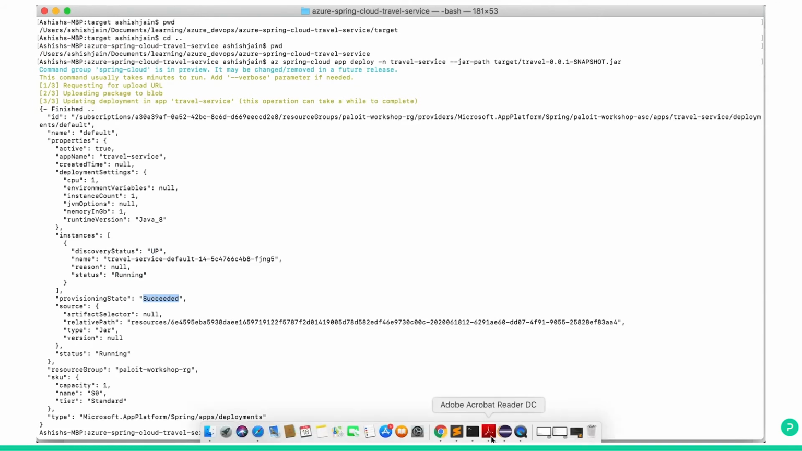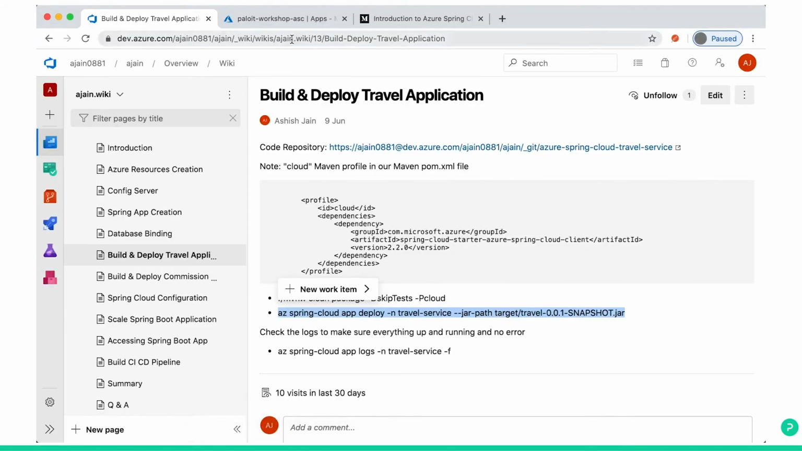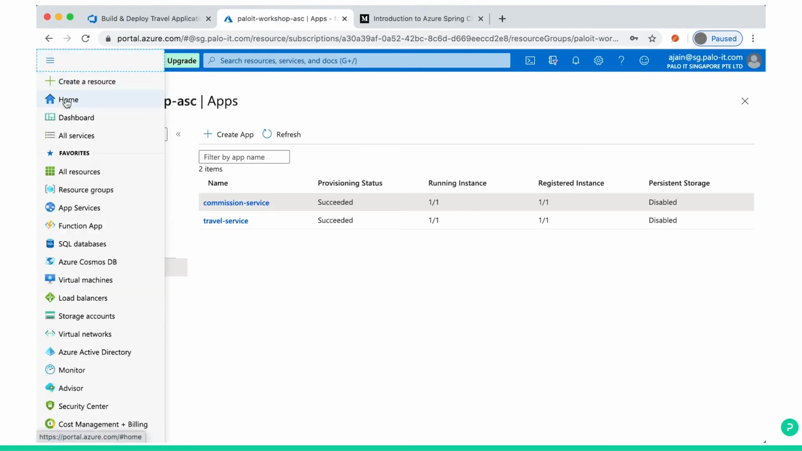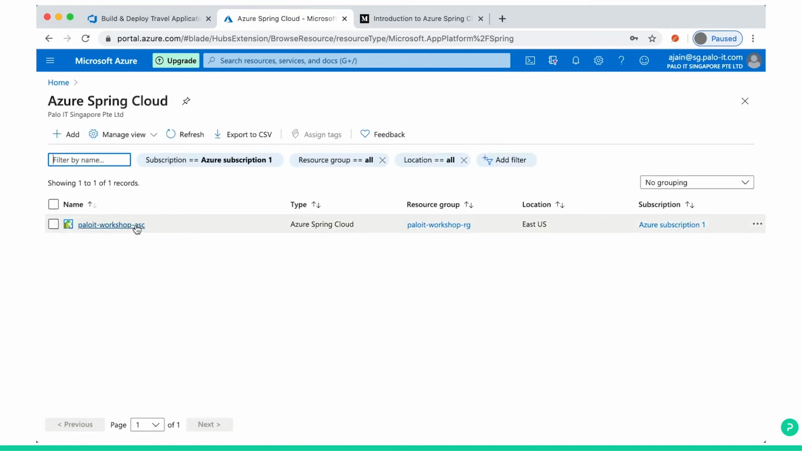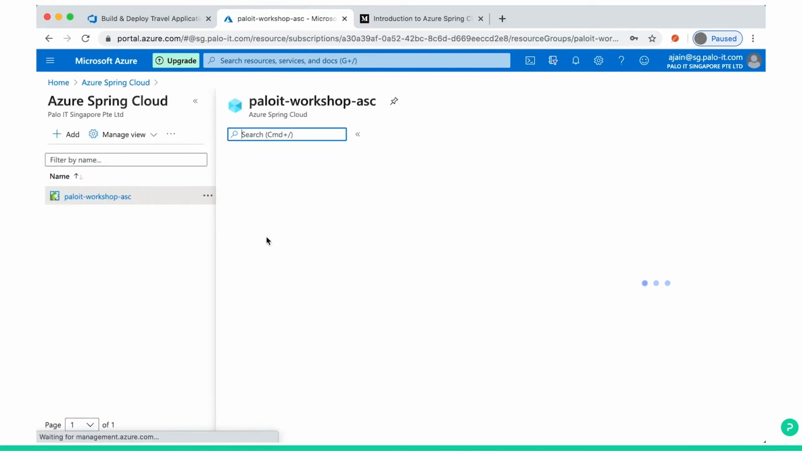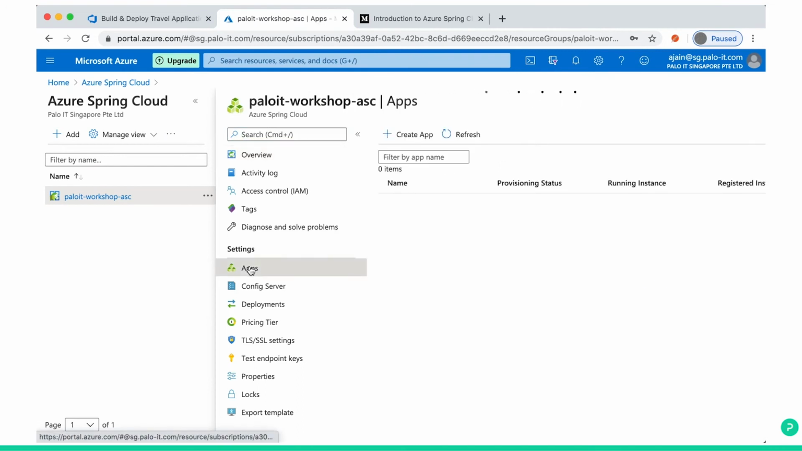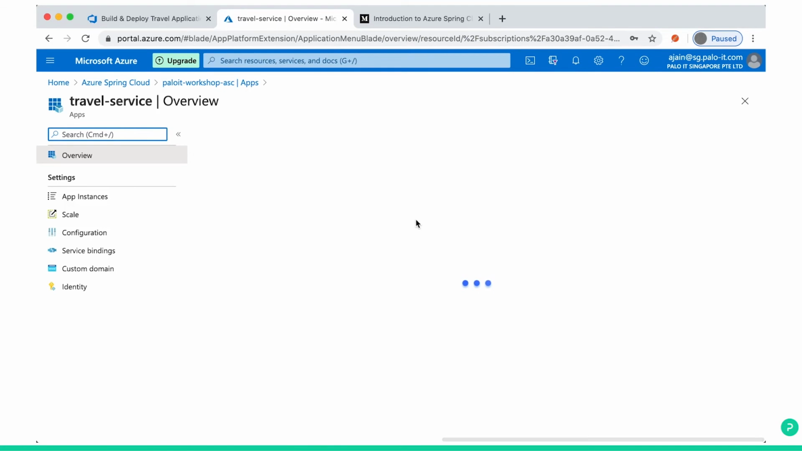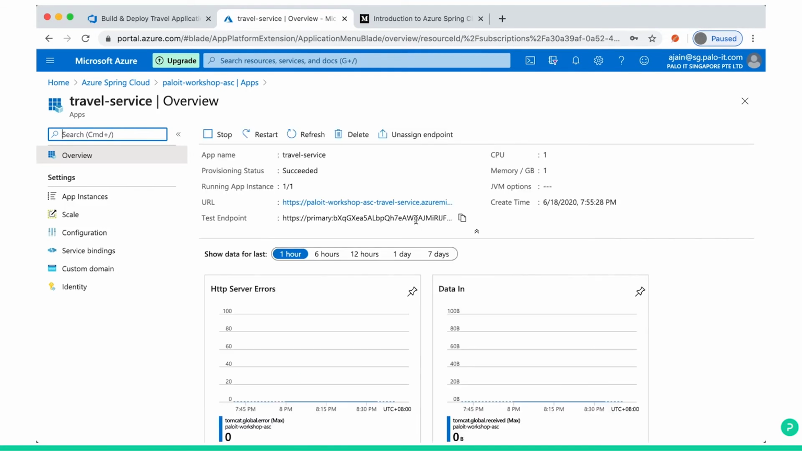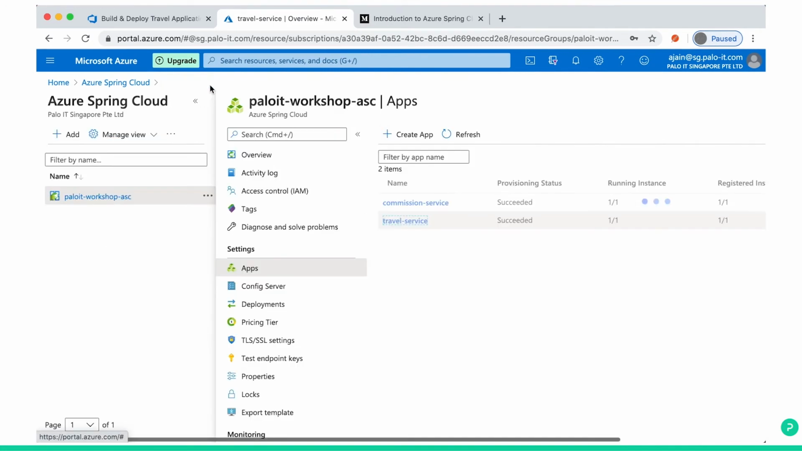Let's go to the Azure portal. Go to home, Azure Spring Cloud. You see two apps, commission service and travel service, 1 and 1. So travel service is running. We deployed our travel service app already. You can stop, restart, refresh, delete. These are the normal configurations you can see. Go back to here.